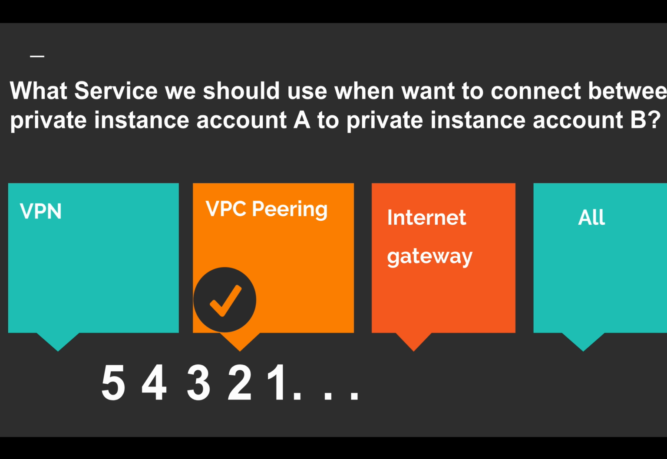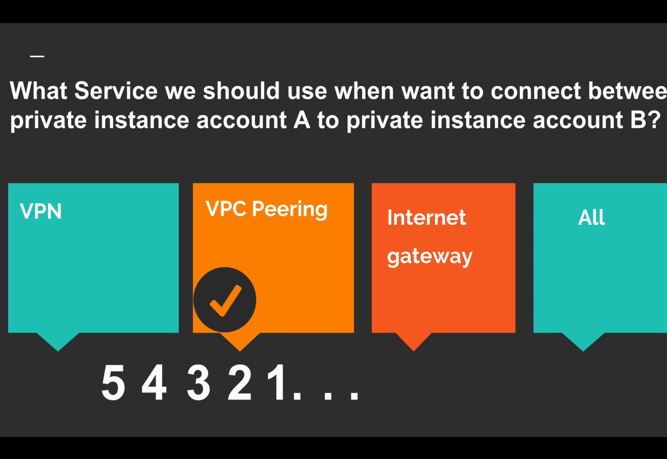Okay, so the answer is VPC peering. VPC peering is a service provided by AWS, and with VPC peering you can connect VPCs in two different accounts and make communication between two different VPC networks. VPC peering also works in the same account with two different VPCs.